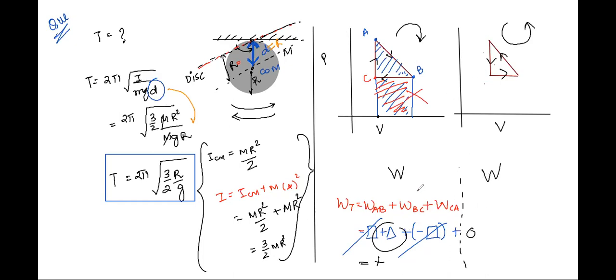Do the same thing over here also. Tell me what happens. Try it out. So here we have again the same formula for work. Let's say this is A, B, and this is C. So first, what is happening? The process from A to B or B to A. Here we are going B to A to C to B, whereas in this case, we are going from A to B to C to A. Different, right? Order is changed.